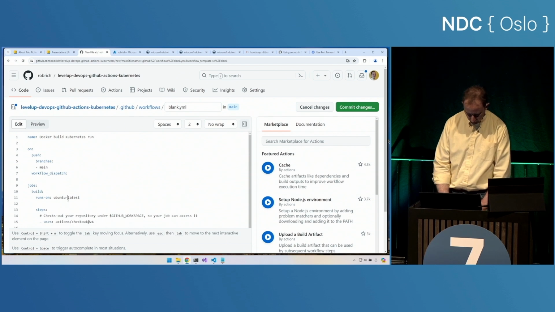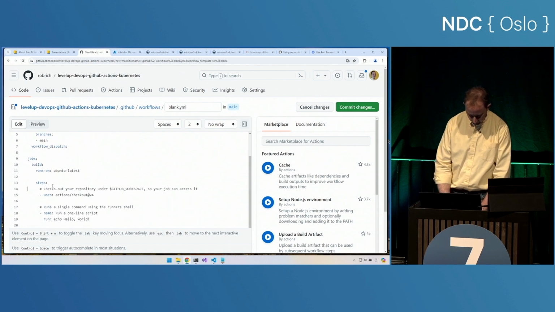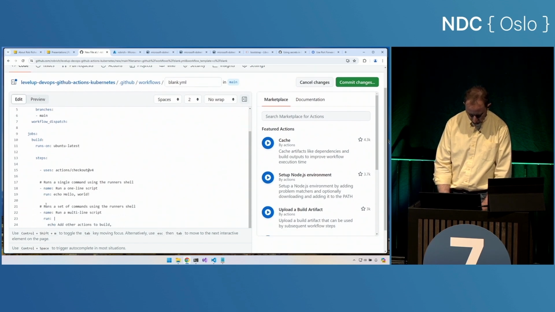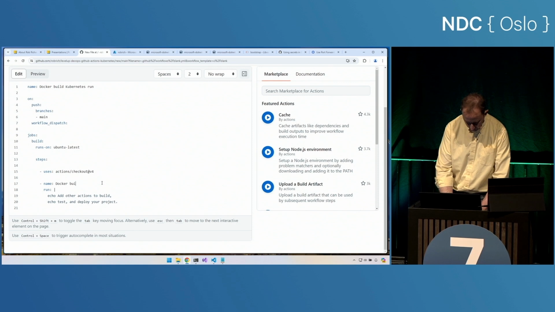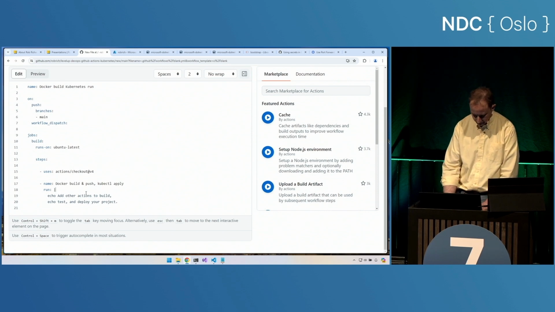It'll run on Ubuntu. That's excellent. It starts out by checking out my content, and then I can choose to run a one-line script or a multi-line script. I like that. Let's start with a multi-line script and build up all the steps that we need to do. Let's say docker build and push, Kubernetes, kubectl apply. Those will be the steps that we do.